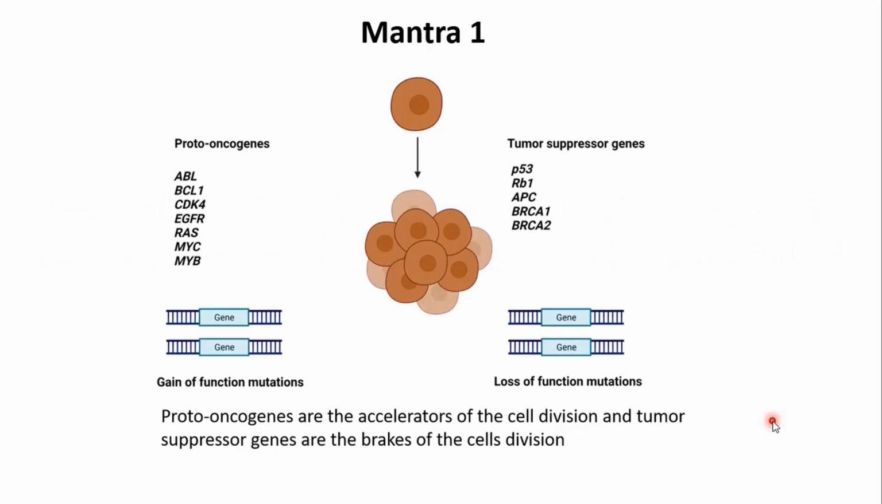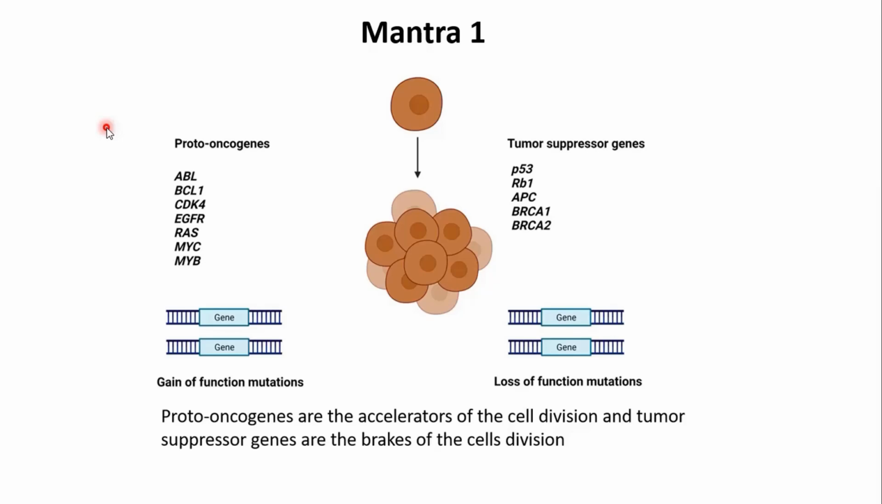To understand cancer in an easier way, we can follow two basic mantras of cancer biology. The first mantra is the mantra of proto-oncogenes and tumor suppressor genes. Now, when we are talking about cell division, we require two types of genes to control it. The first set of genes are called proto-oncogenes,